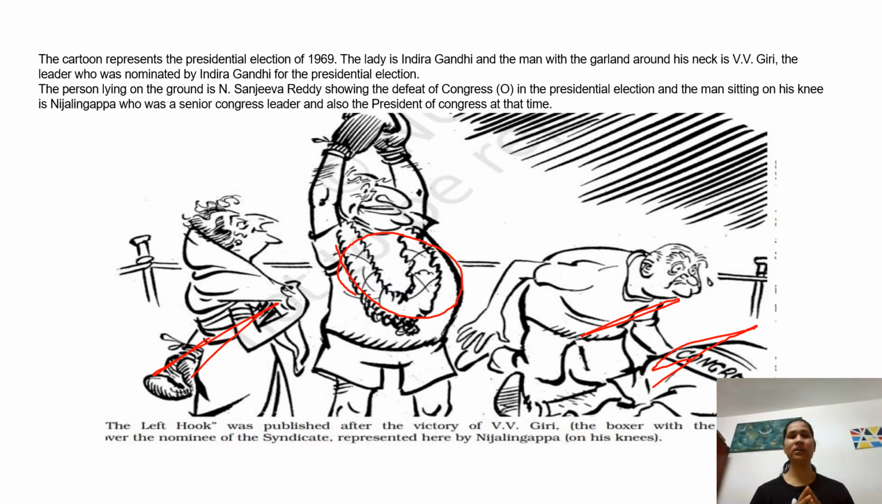So you know that after a certain point of time, Congress was basically divided into Congress O and Congress R. So this picture is basically representing the differences between Congress R and Congress O, and we can see over here that Congress O, that is the old Congress, or the Congress led by the syndicate members, is seen defeated in this particular picture. Okay, moving on to the next picture.